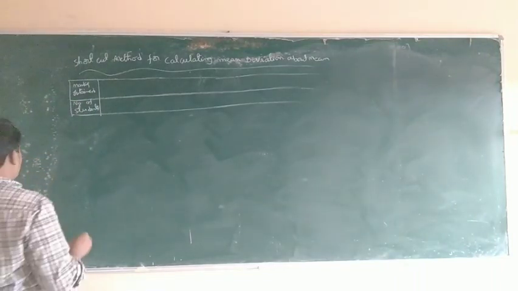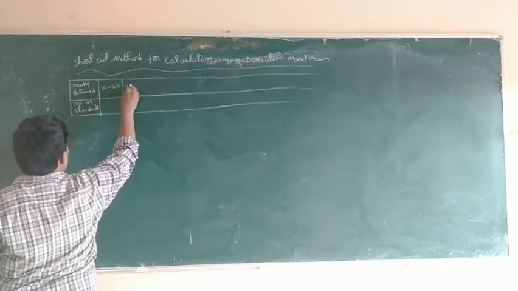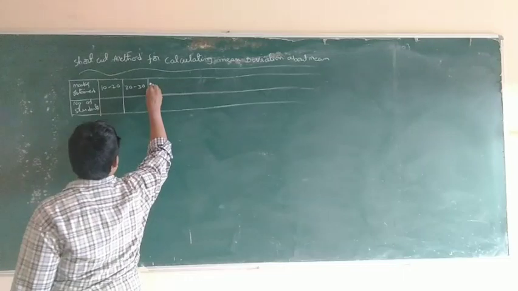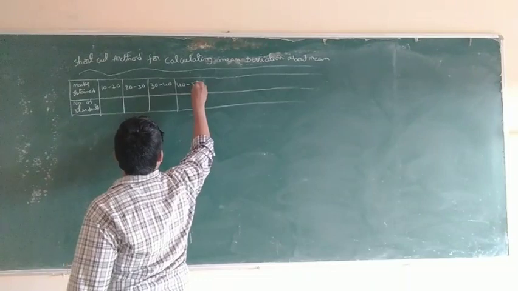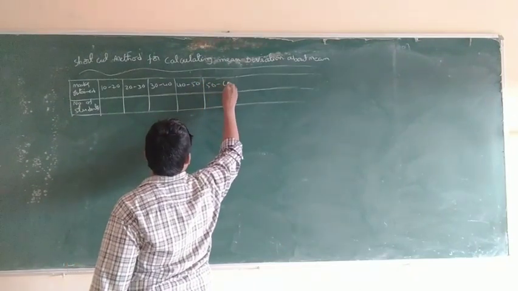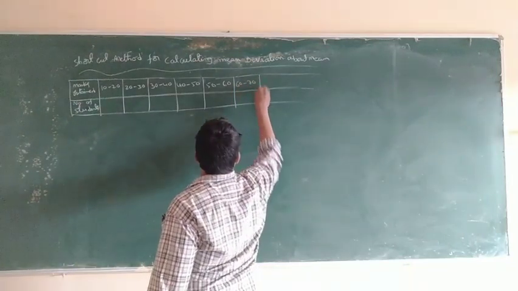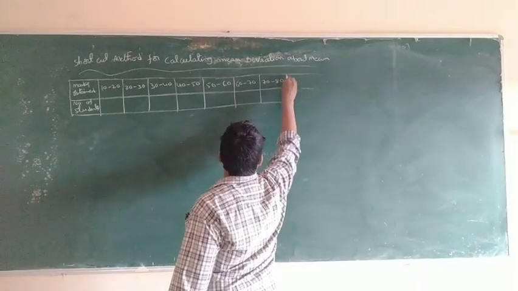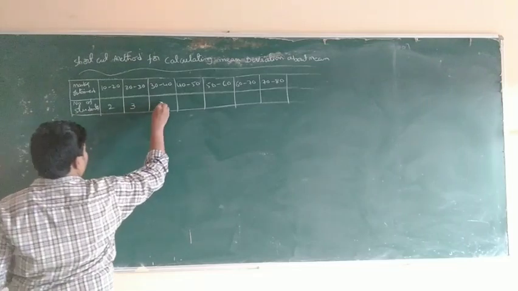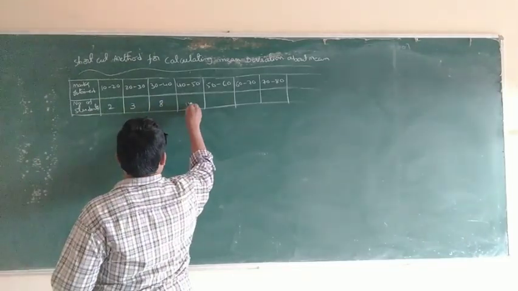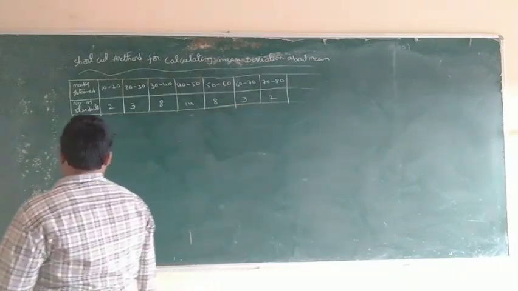Intervals 10 to 20, 20 to 30, 30 to 40, 40 to 50, 50 to 60, 60 to 70, 70 to 80. Frequencies 2, 3, 8, 14, 8, 3, 2.